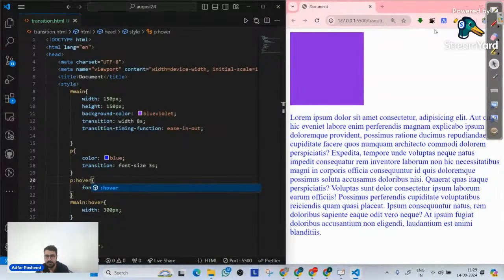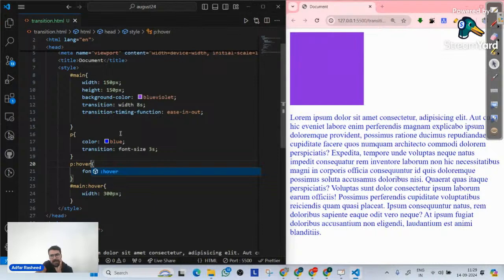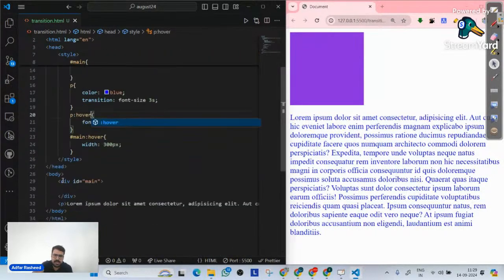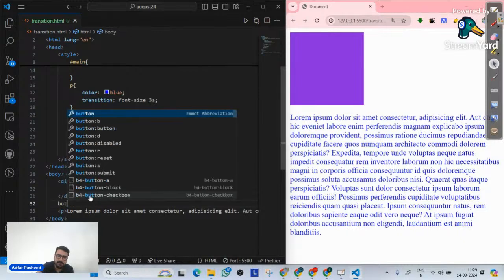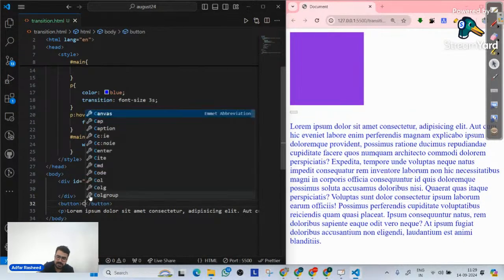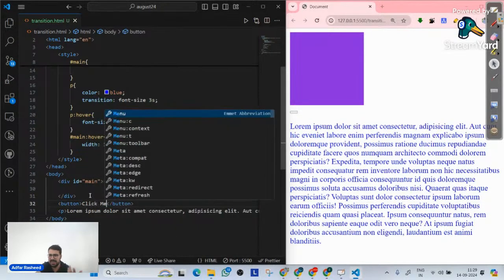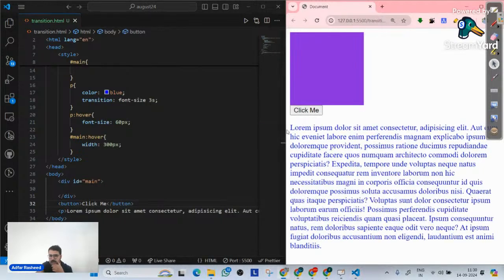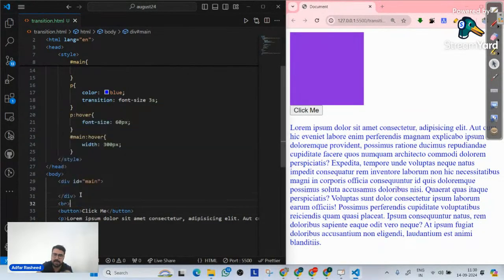That's the difference. What other transitions? Do I always have to implement transition on hover? No, of course not. Let's suppose I will simply go here and create a button. Okay. And in this button, it simply says click me. Whatever it does, we are not concerned about that. So I have a button that says click me, and let me add a break here.